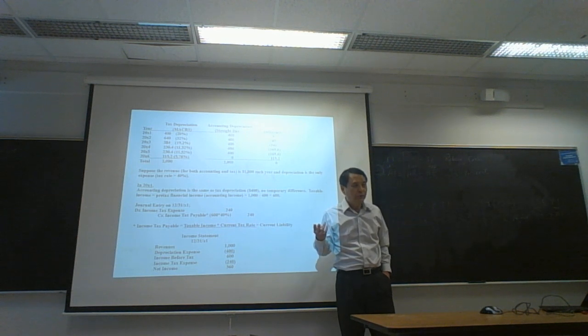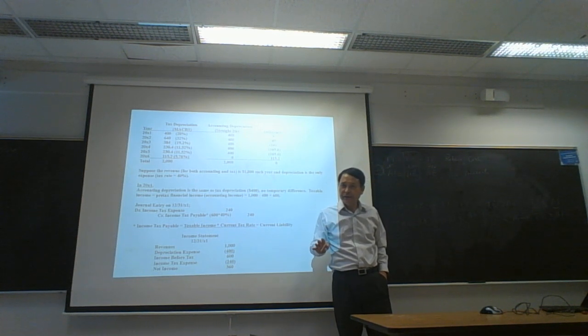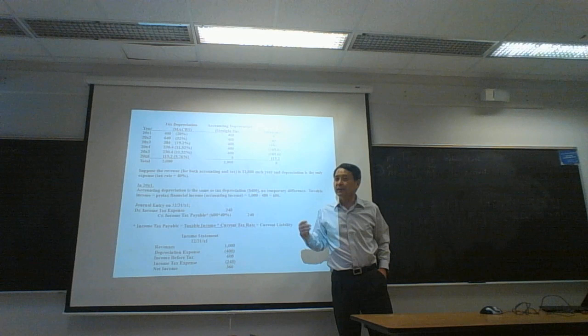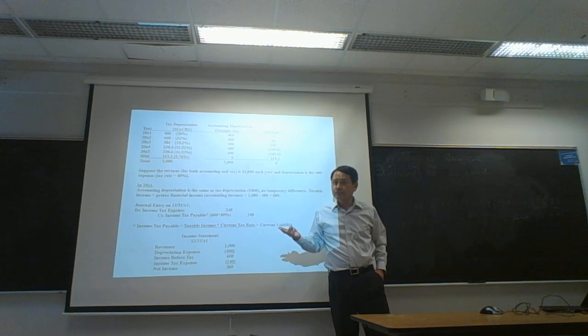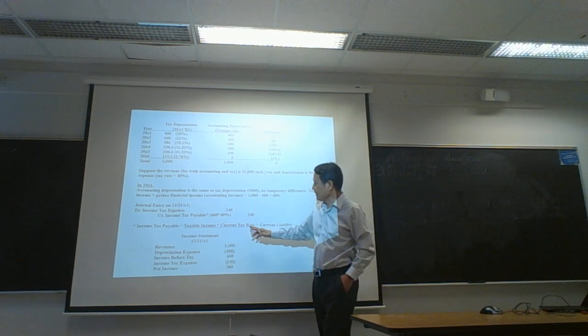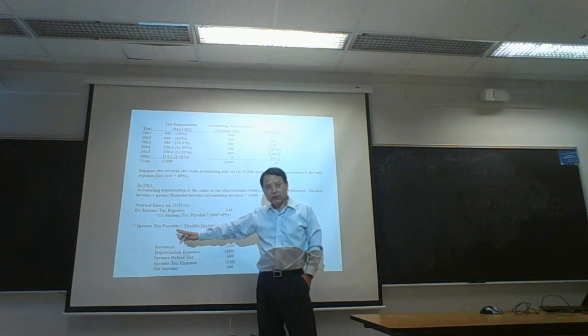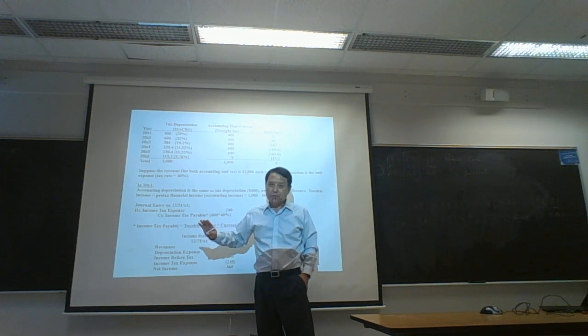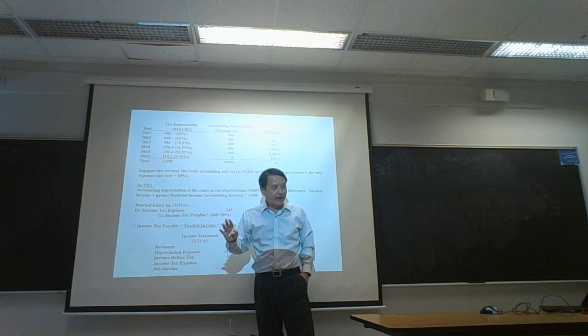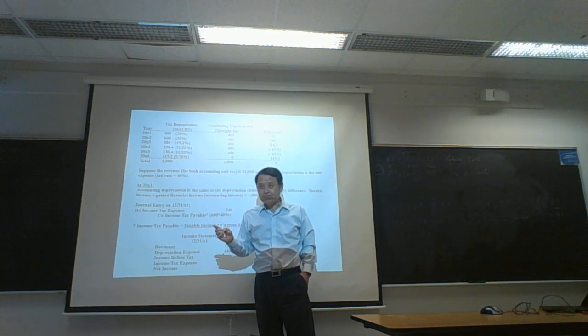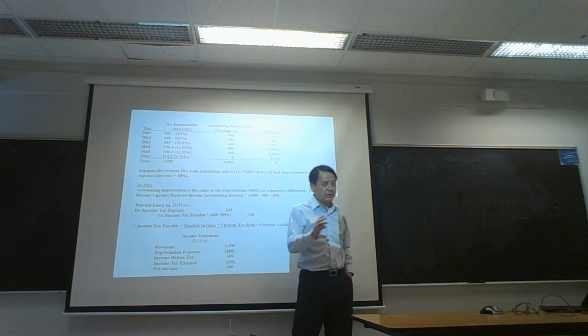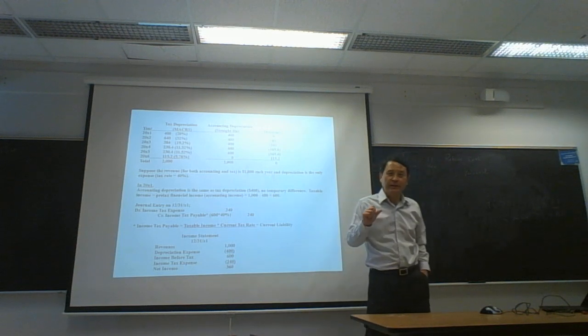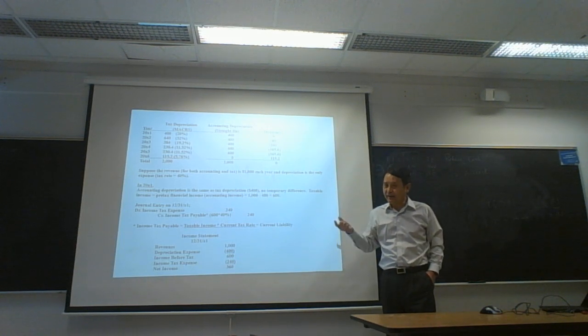Sometimes future tax rates are different from current tax rate. In that case, we have to use current tax rate for income tax payable and future rate for DTL or DTA. We have to use future tax rate for DTL and DTA.